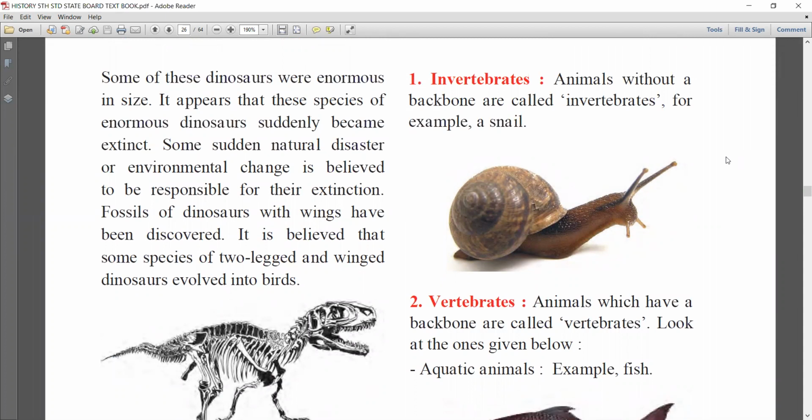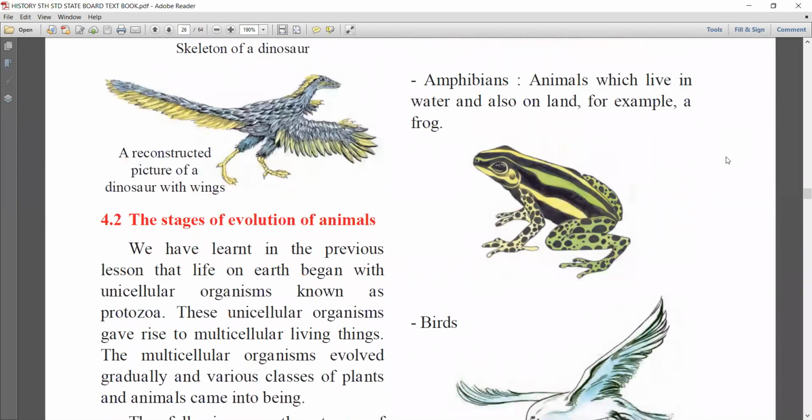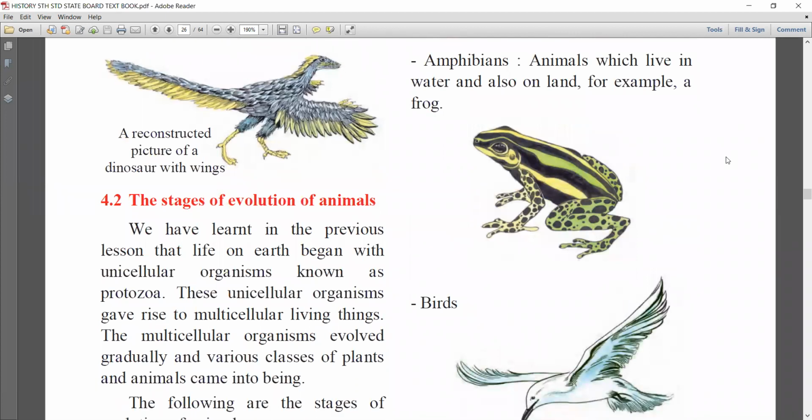For example, snail. The next thing is the stages of evolution of animals. I explained to you, and we learnt in our previous lessons also, that life on earth began with unicellular organisms known as protozoa. These unicellular organisms gave rise to multicellular living things, and the multicellular organisms evolved and made various classes of plants and animals.